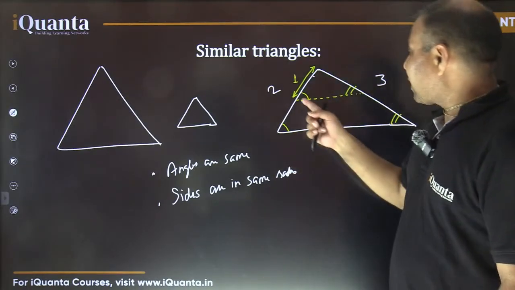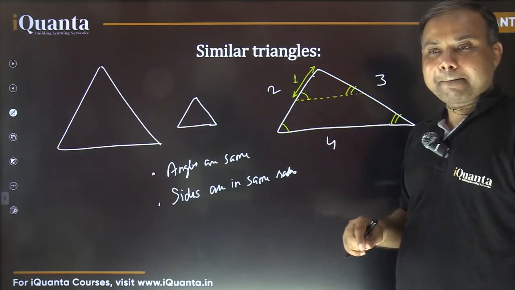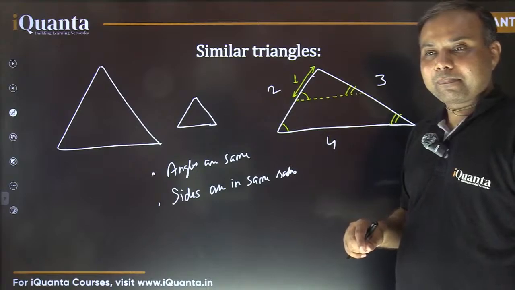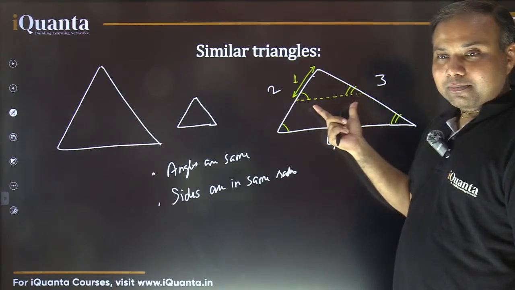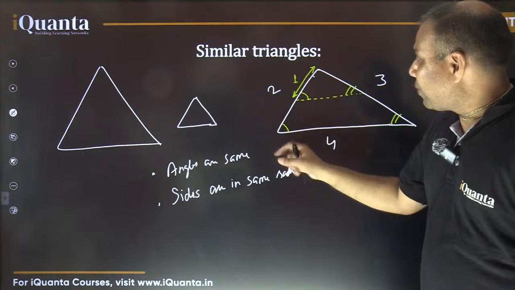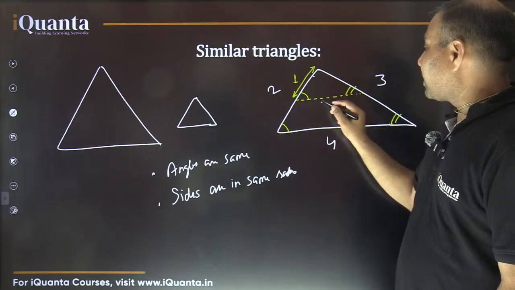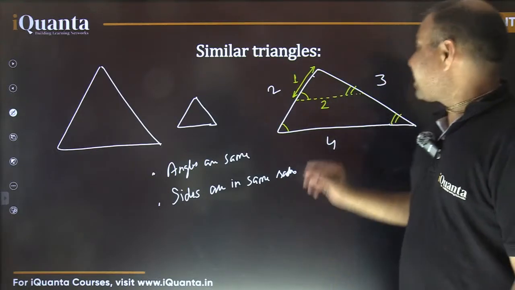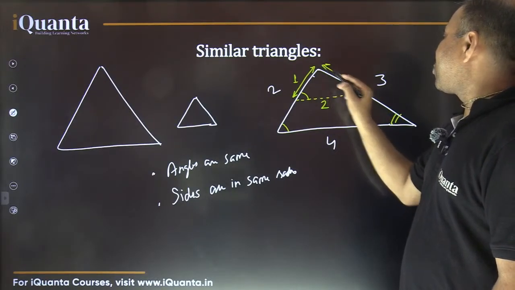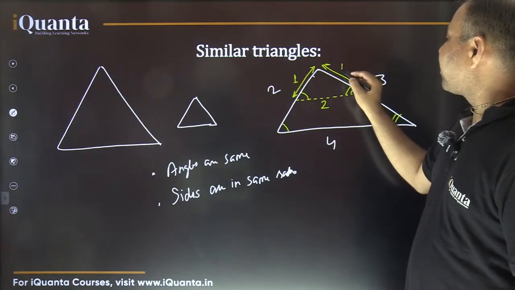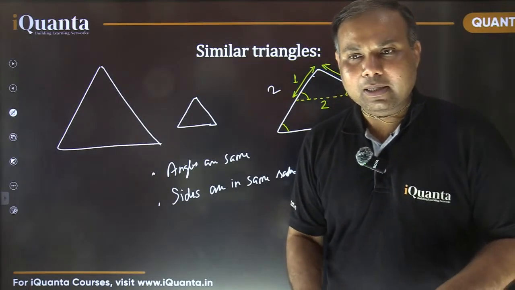Fine. Okay, what about this dotted side length? This dotted length, which is parallel to this base, it is also going to be half of this, right? Correspondingly, because this was 2 and half of it is 1, and same way this corresponding length was 4 and its half would be 2. So this length is going to be 2. And same way this side length, the remaining third side length of the shorter triangle, it is going to be half of this 3, that is 1.5. ठीक है ना? Is it okay? Is it clear?